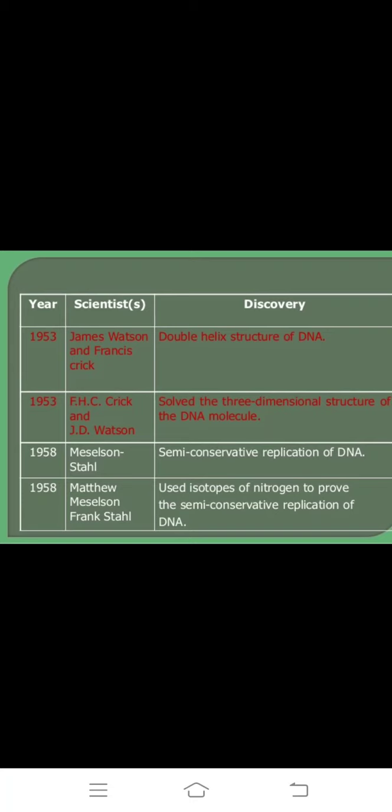In 1958, Matthew Meselson and Franklin Stahl used an isotope of nitrogen to prove the semi-conservative replication of DNA.